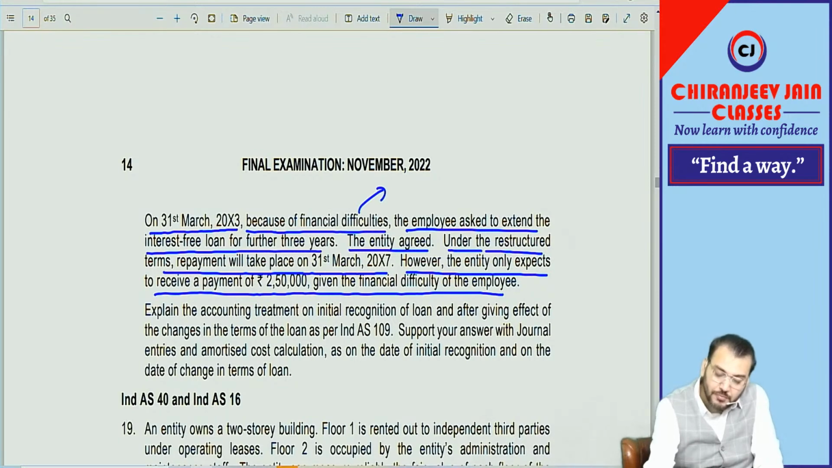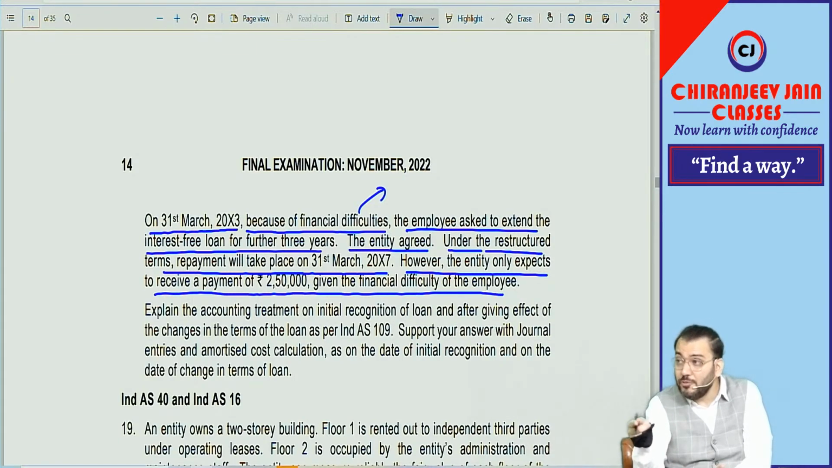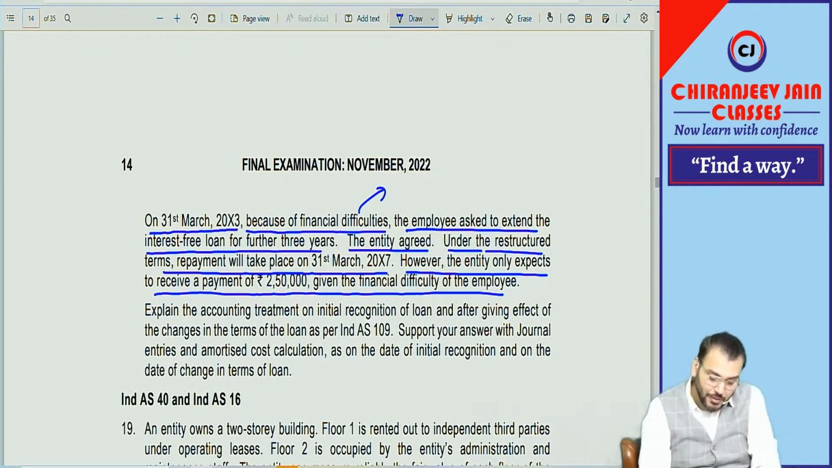Initially, it was how much? Now 5 lakh becomes 2,50,000. So for impairment, we know the cash flow which we are expected to recover. We know how much cash flow is not expected to be recovered. We can find out the impairment loss. Impairment loss will be charged to PL immediately.